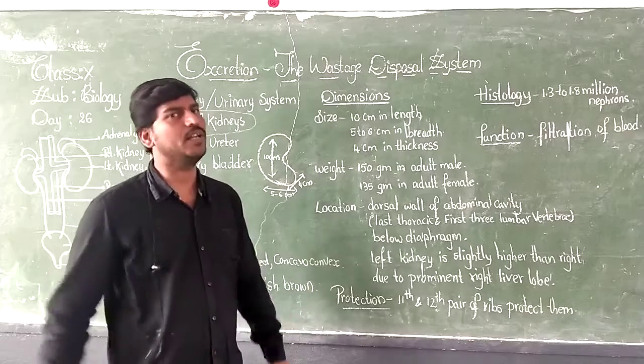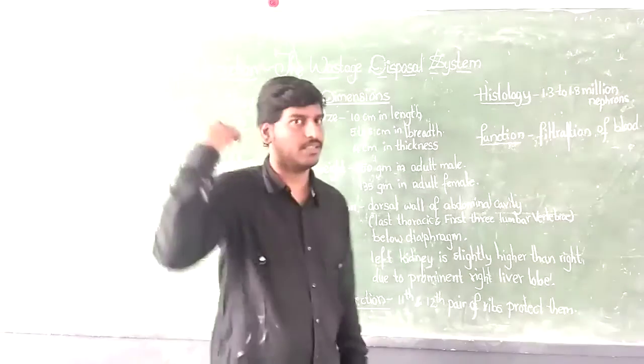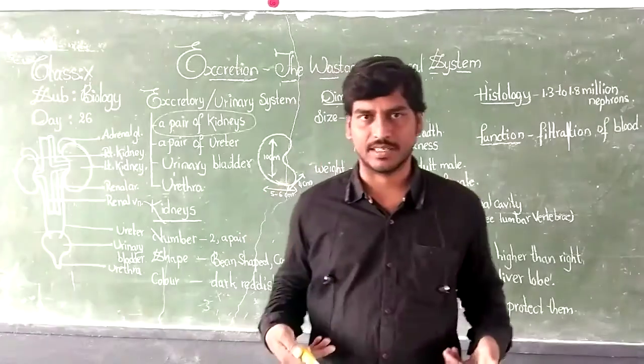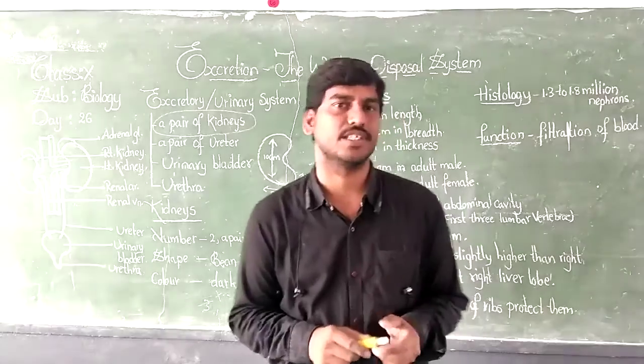Now where are these kidneys located? They are on the back side. This surface is called the ventral surface, and the back surface is called the dorsal surface.